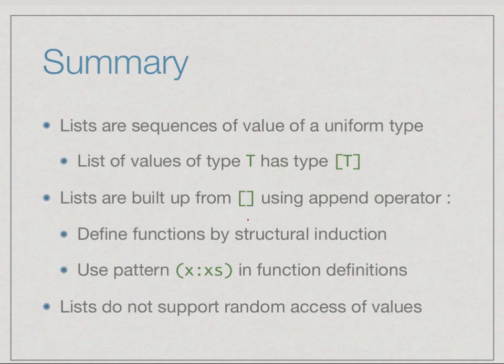So to summarize, a list is a collective set of values of a uniform type. It's a sequence with positions 0 to n minus 1. Because they are of a uniform type, a list of values of type t has type list of t, denoted by square brackets around the t. Lists are internally represented in a canonical way. All lists are built up from the empty list using this append to the left operator, which adds one element to the left each time. The name of the operator is colon.